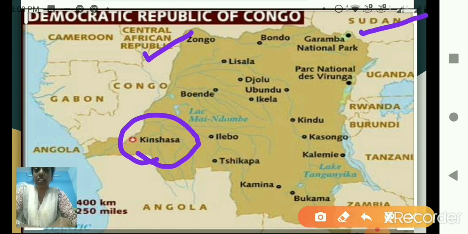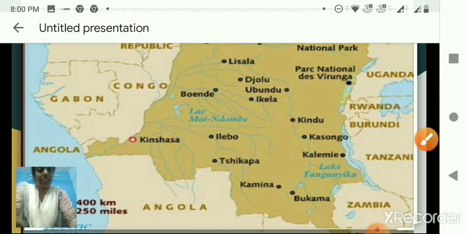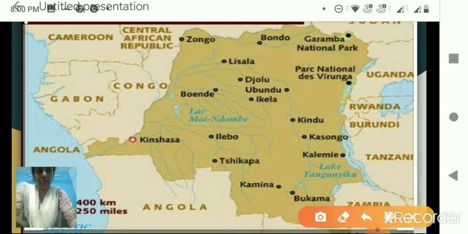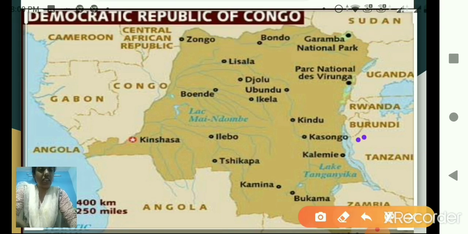This is also a neighboring country. Below Sudan, here is Uganda. Then here is Rwanda. These are the neighboring countries. Then here is Burundi. Here is Tanzania.